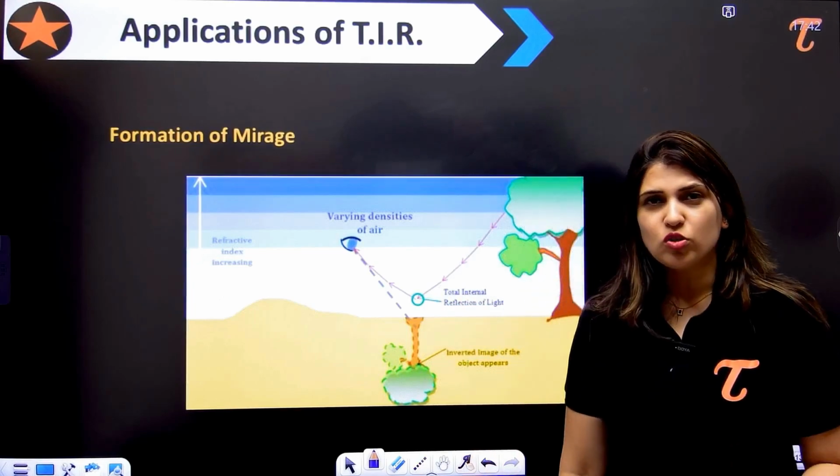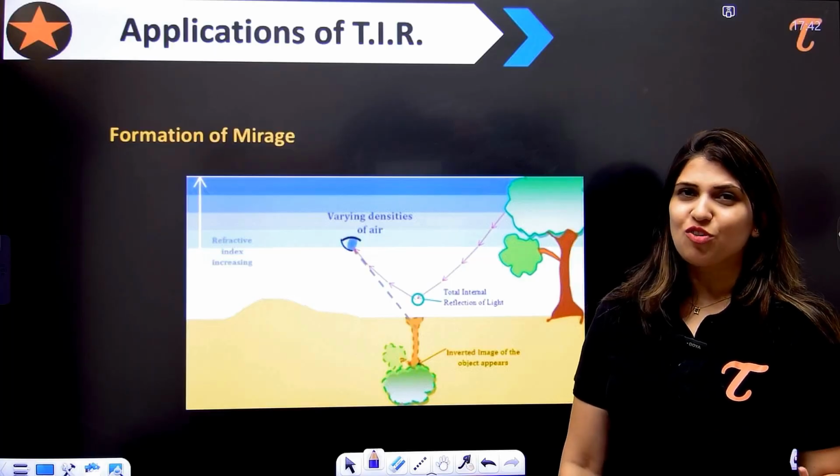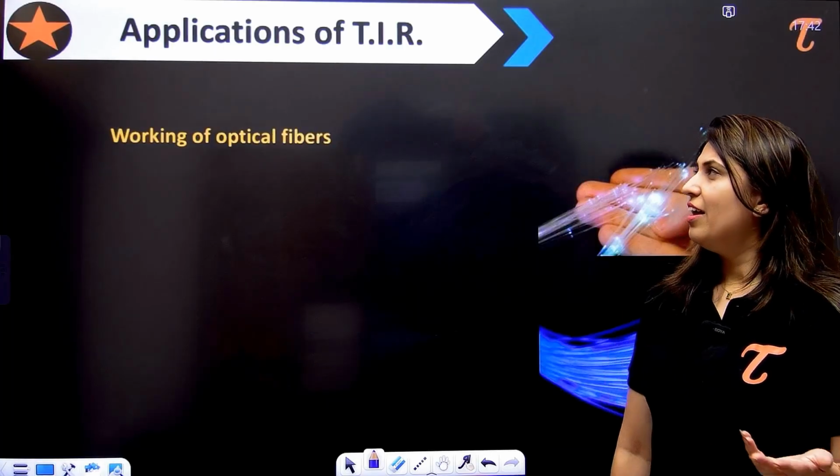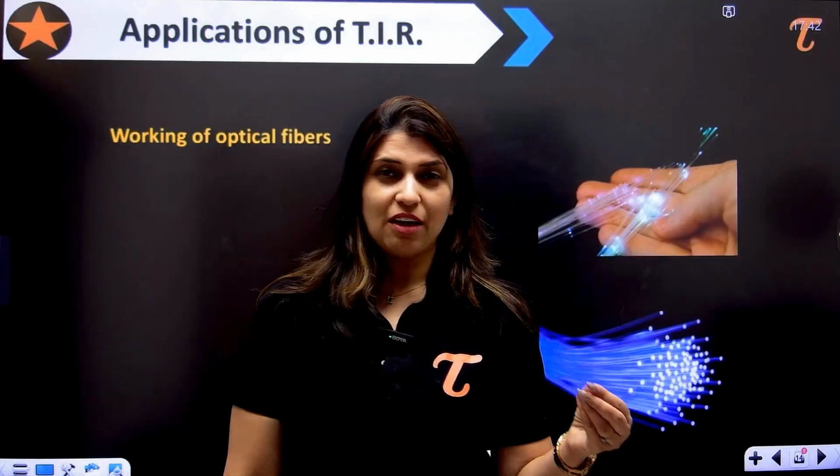In the summer also you have seen this. In the desert area, you must have experienced this mirage formation, right? Next, let's talk about the optical fibers. Have you heard about it?